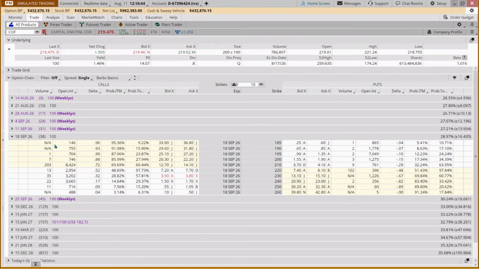By September 18th, 38 days from now, there's about a 29% chance of it touching based on where the stock is currently trading. It's not taking technical analysis into account. This is just probabilities based on other markers.